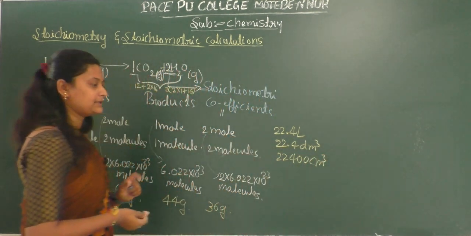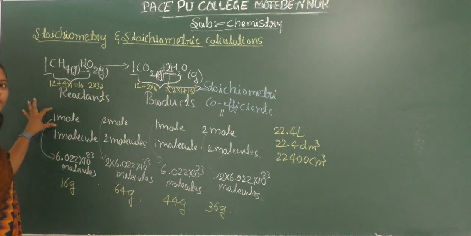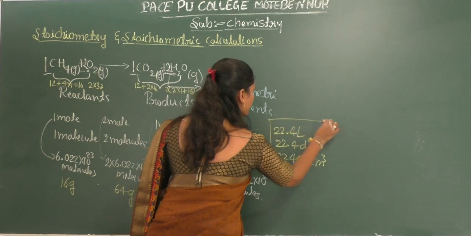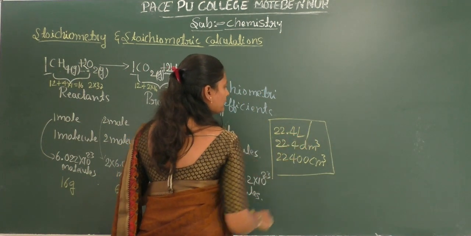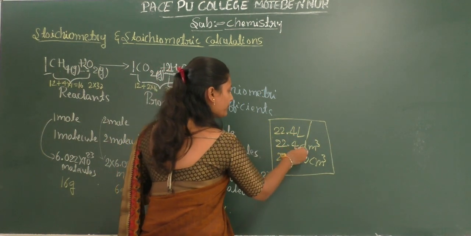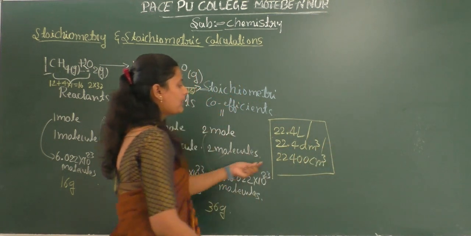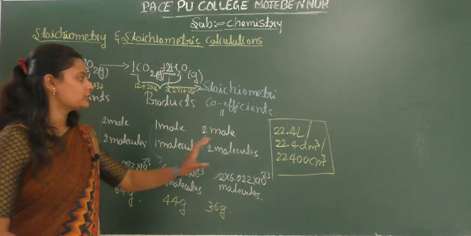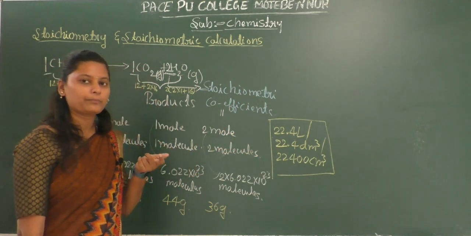So at STP, 1 mole of any gas will occupy this much volume. This one we already studied in our previous class.